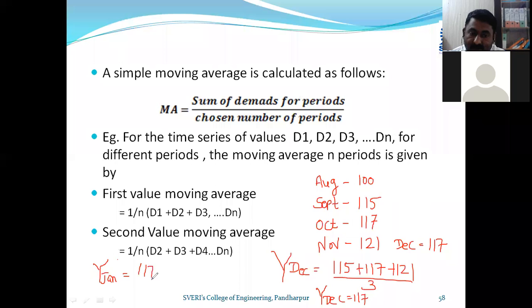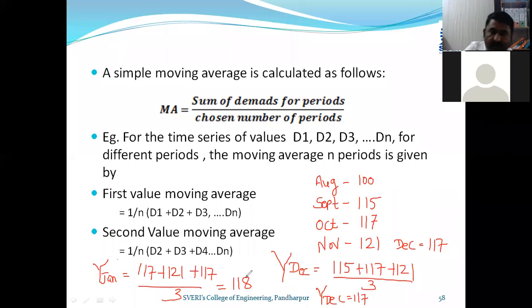I will take October 117 plus 121 plus 117 divided by 3. The answer is immaterial; I am not taking this for answer purposes, just try to understand the concept. It is 118.33, so I will say 118.